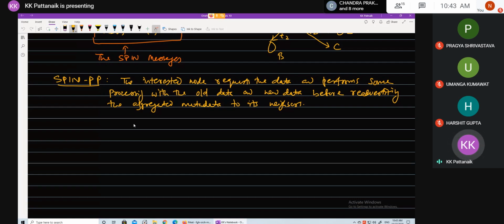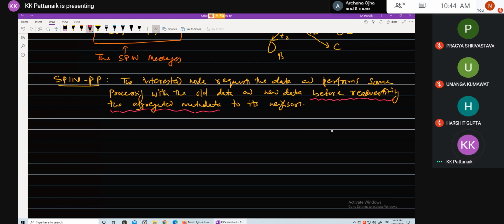So you see, the sentence has a portion saying that before re-advertising the aggregated metadata, which means instead of aggressively just re-advertising, it takes a decision whether to re-advertise or not, because re-advertising means it is consuming its own energy.